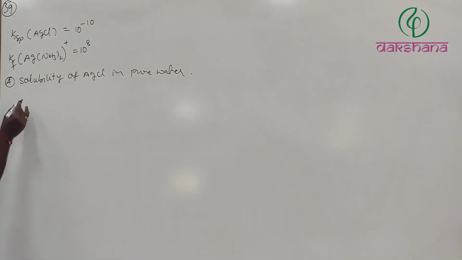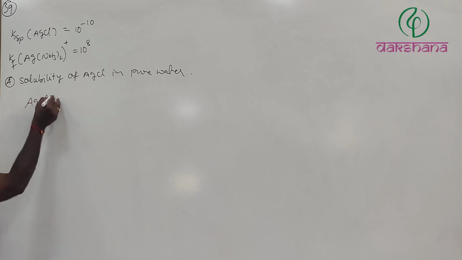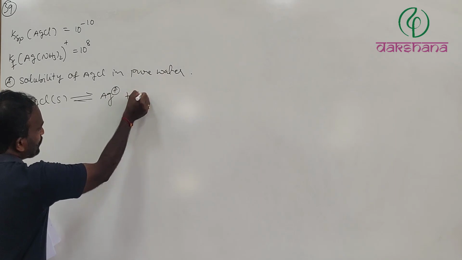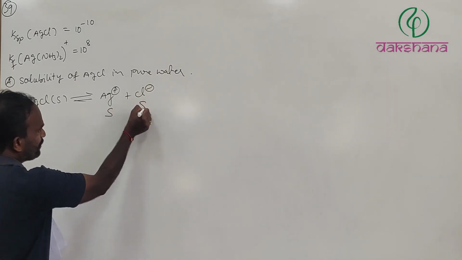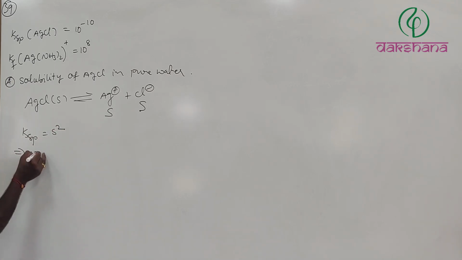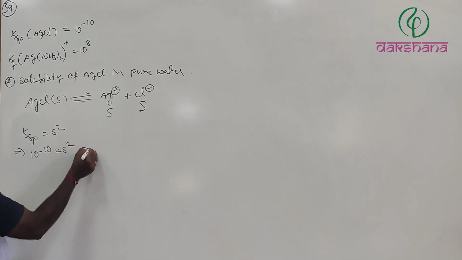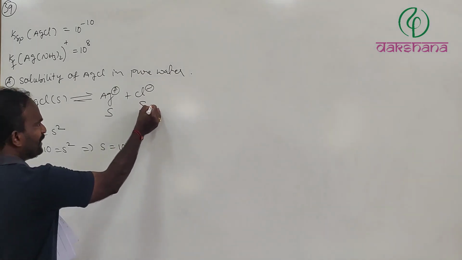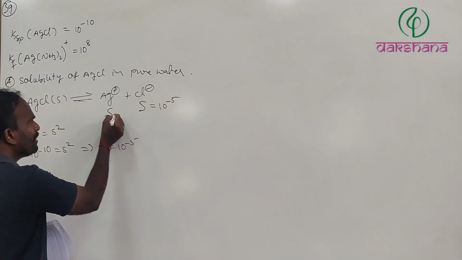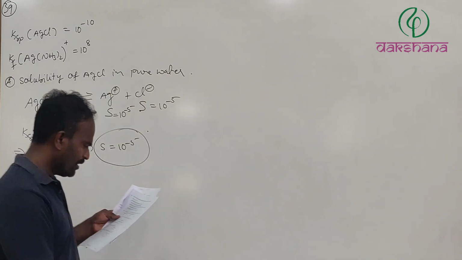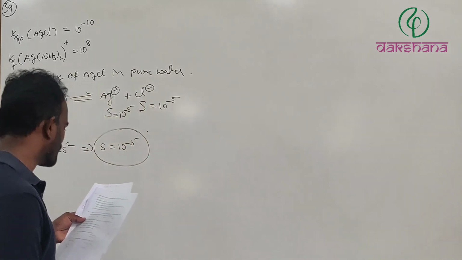First, let's check this. AgCl solid in an aqueous solution is converted to Ag plus and Cl minus. Let us suppose its solubility is S, and now Ksp is equal to S square, which implies that 10 power minus 10 is equal to S square, which implies that S is equal to 10 power minus 5. Therefore, in pure water, the solubility of Cl minus is 10 power minus 5 and the solubility of Ag plus is also 10 power minus 5. So the first option is true.